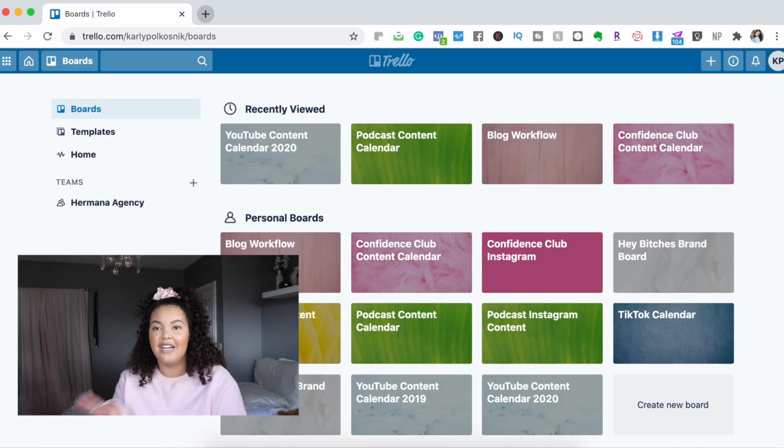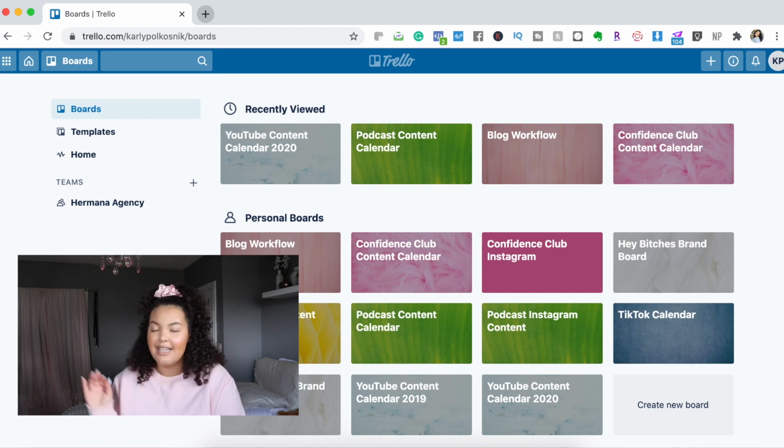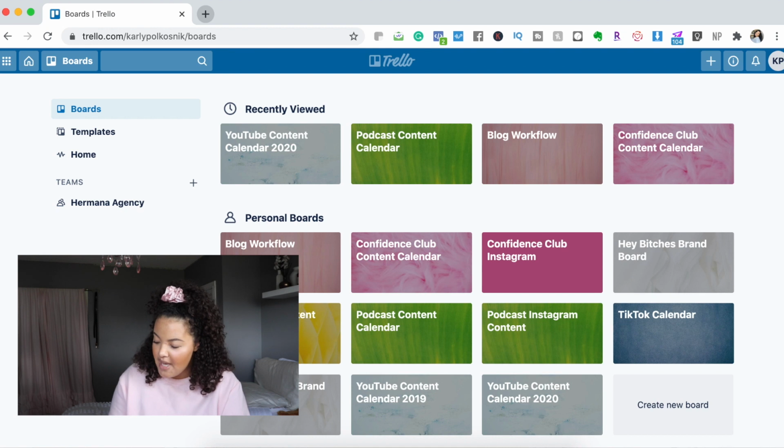So the first thing I want to talk about is Trello. This is my current Trello setup. As you can see, I have many different types of calendars or Trello boards on here, and I do a ton of different things. So I'm going to run you through each one that I use. This works very well for me because I am a creative, visual type of person. Some people are really good with calendars and lists, but for me, I love workflows and I love to drag and drop. So this is why Trello is really good for me.